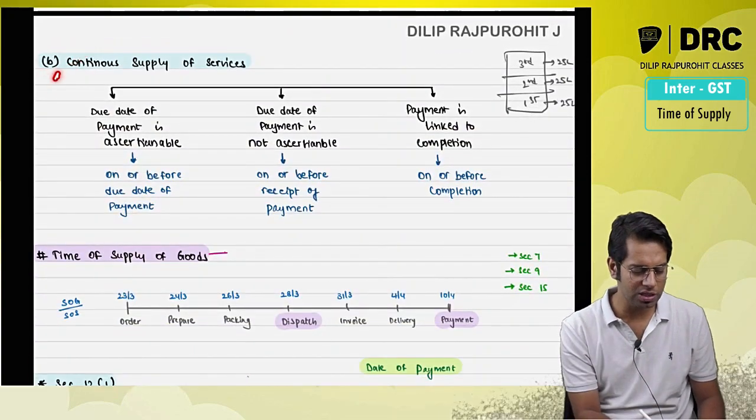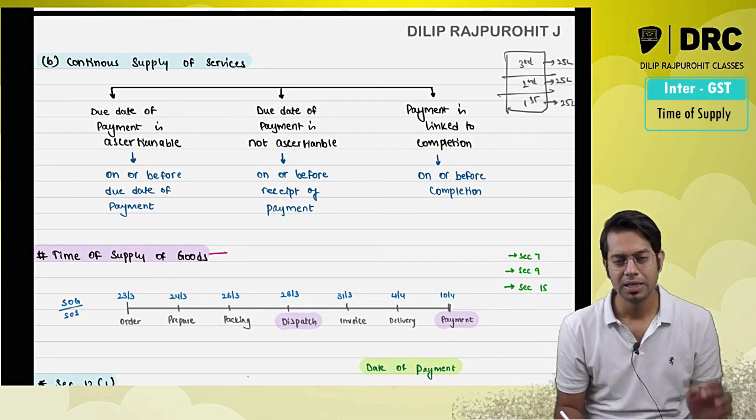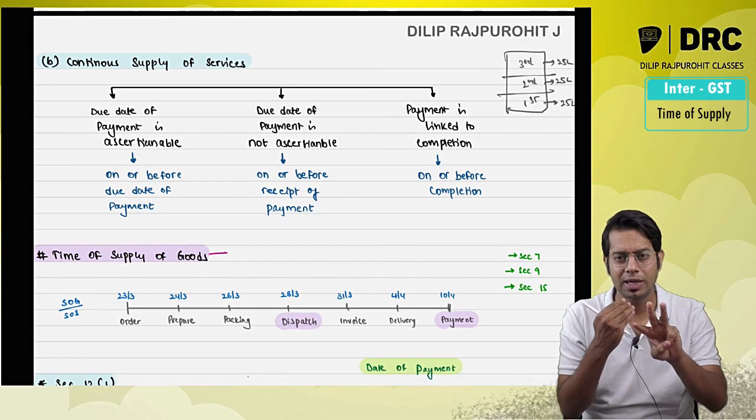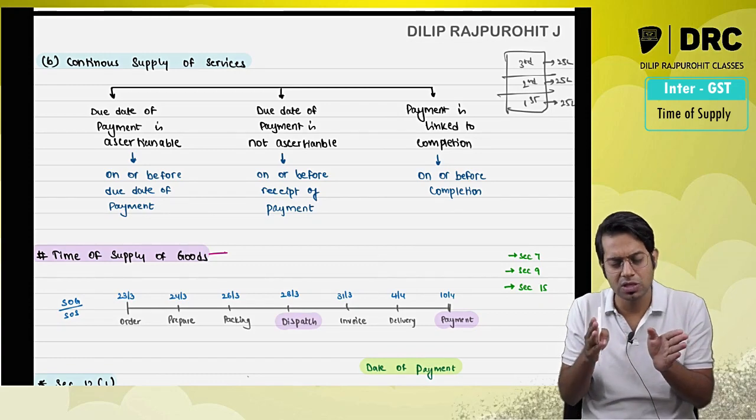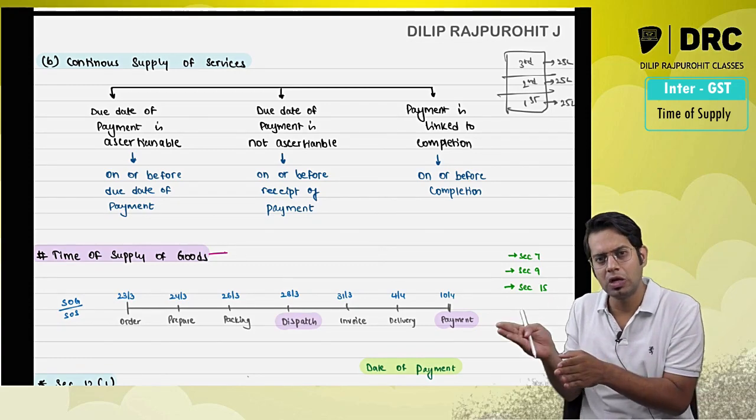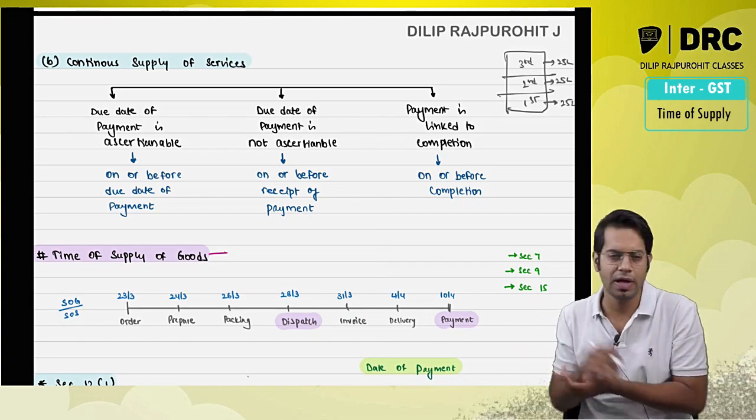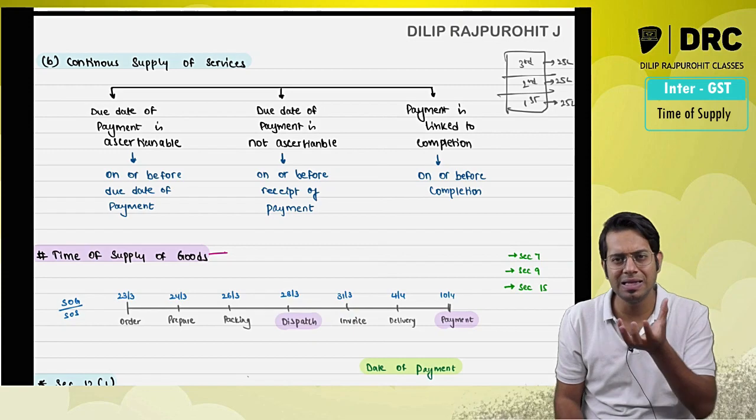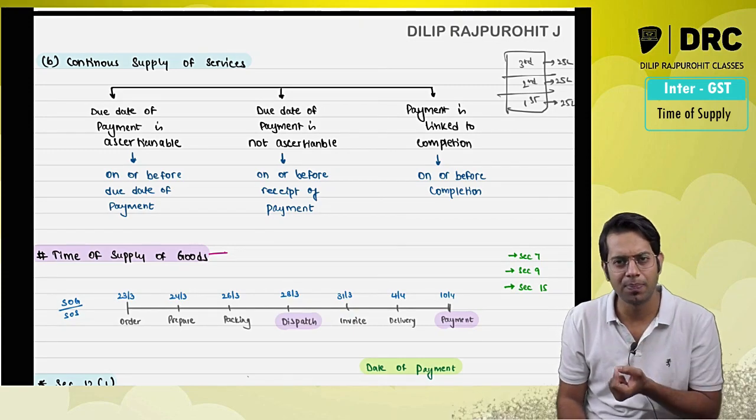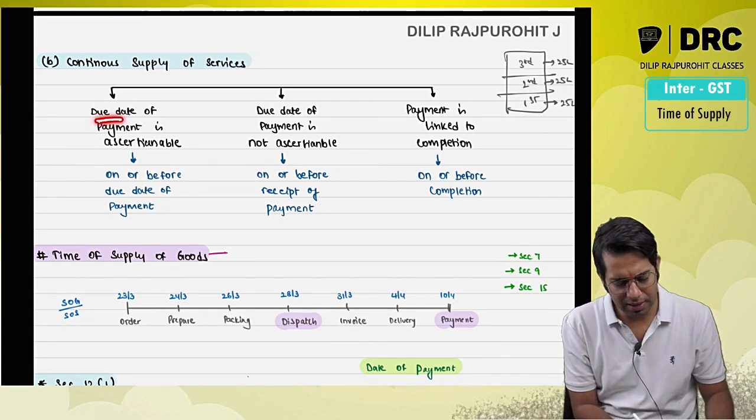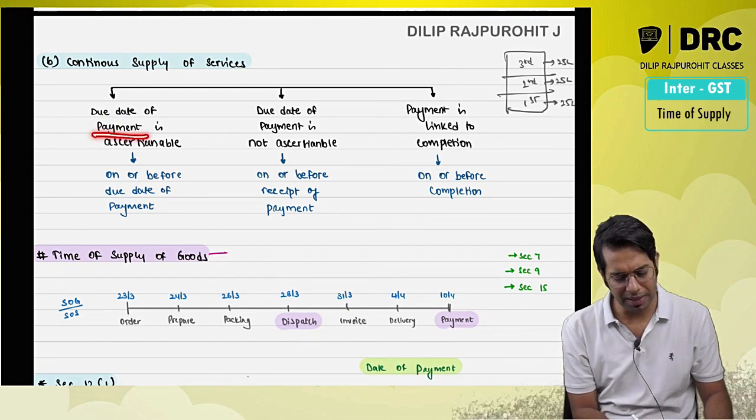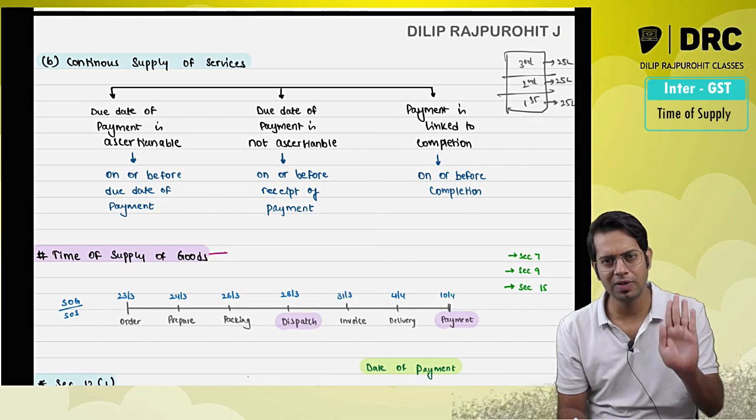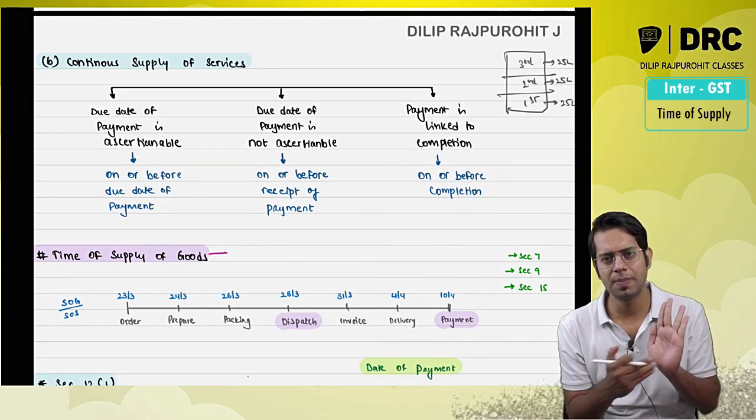Then in case of continuous supply of services, very important, three scenarios may be possible. In case of continuous supply of services, what will happen? The services are provided to you on continuous basis or on recurrent basis over a period of time. So what are the different possibilities? The supplier and the recipient may agree a few things between them. They may agree that there will be a contract between them. By that contract, the due date of payment will be ascertainable. By seeing that contract, we can tell what is the due date on which the payment is required to be made.